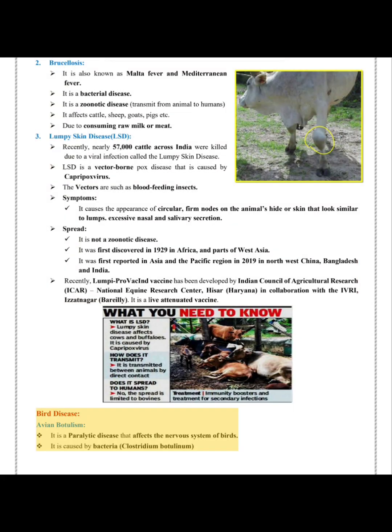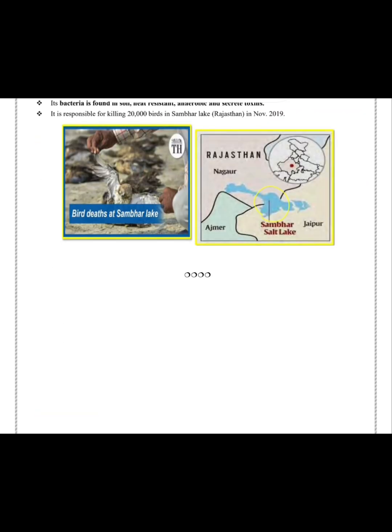Bird disease, avian botulism. It is a paralytic disease that affects the nervous system of birds. It is caused by the bacterium Clostridium botulinum. The bacteria is found in soil, is heat-resistant, anaerobic and secretes toxins. It is responsible for killing 20,000 birds in Sambar Lake, Rajasthan, in